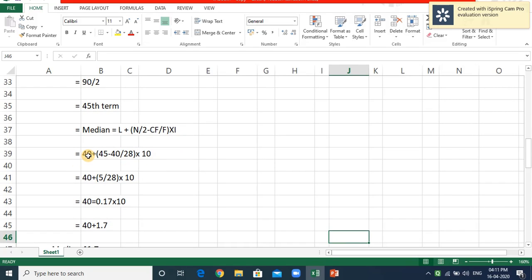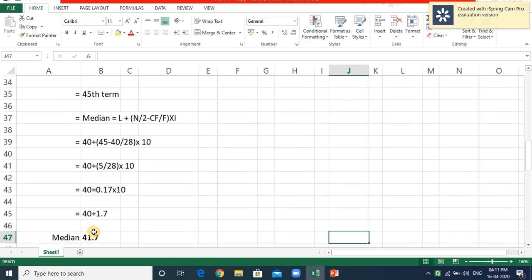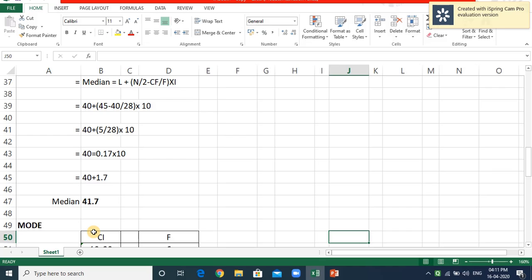So 45 minus 40 is 5, divided by 28, into 10. Then plus 40. 5 divided by 28 is 0.17, into 10 is 1.7, plus 40 is 41.7, almost 42. This is the median value.